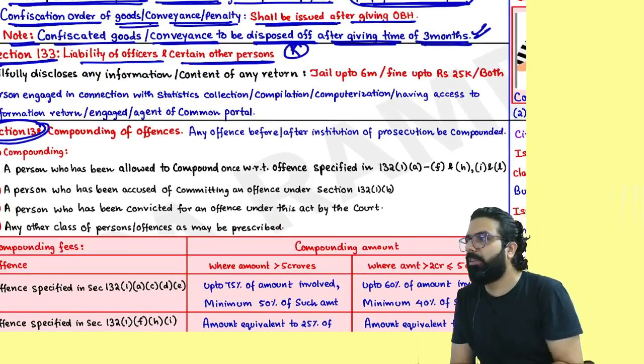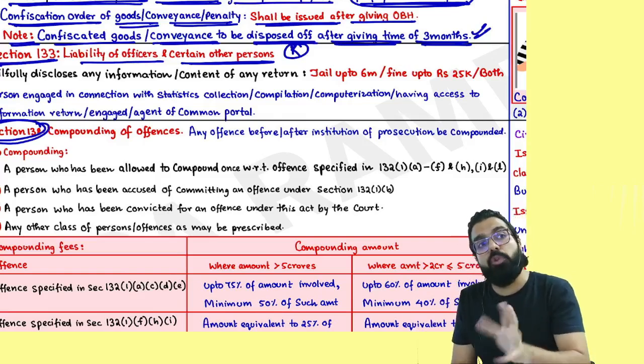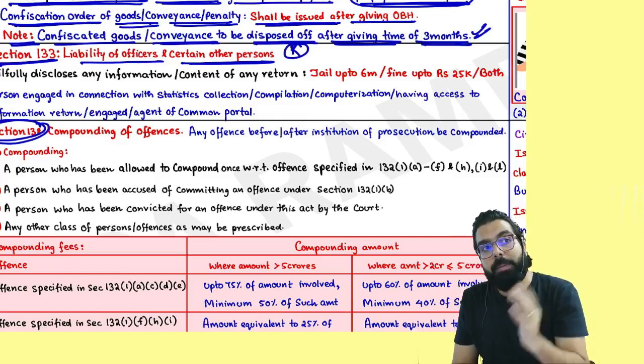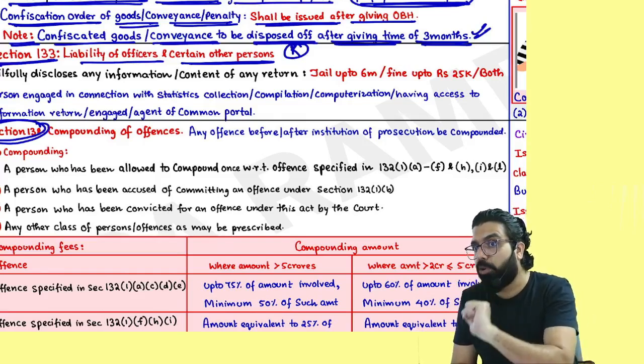You know, the GST officers are there. What if a GST officer discloses my information in the market? My sales information, they are disclosing in the market. A GST officer should not disclose your information.